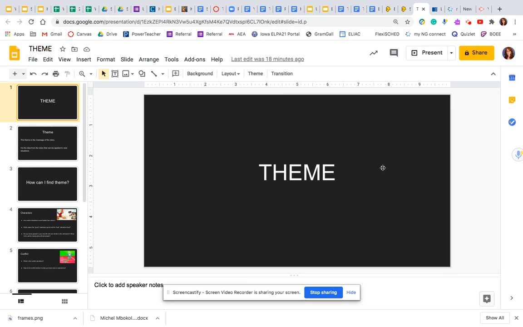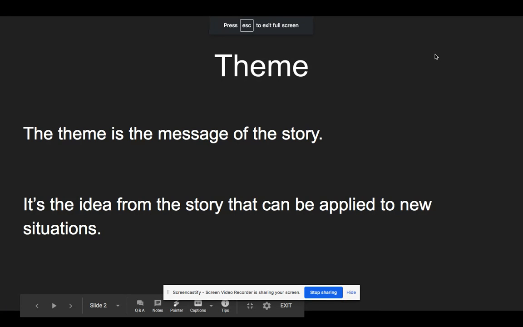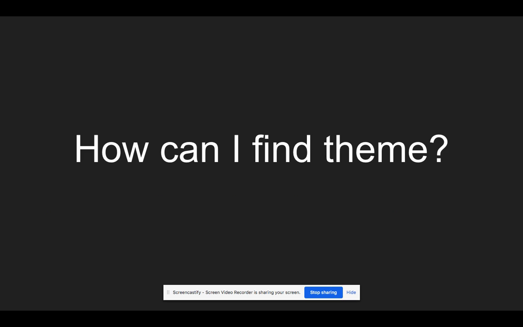Today we are going to learn about theme, how to find the theme of a story. So first of all, theme is the message of a story. You can also think of the theme as a lesson that you can learn from the story. In general, the theme is the idea from the story that can be applied to new situations.